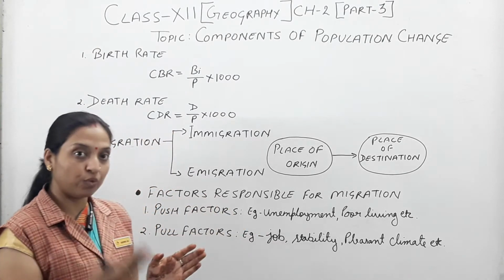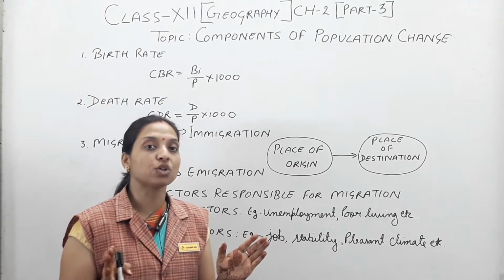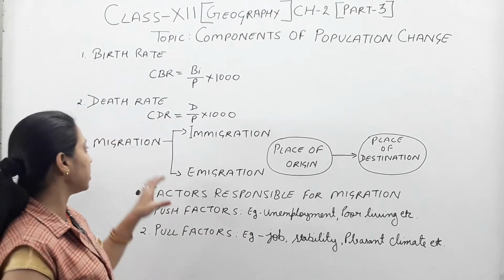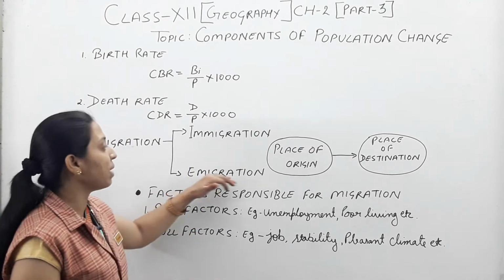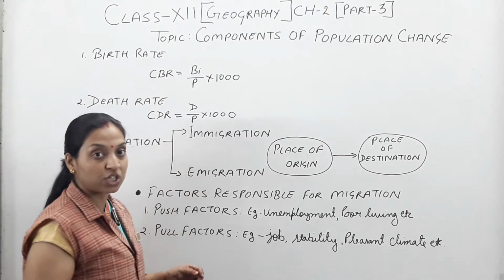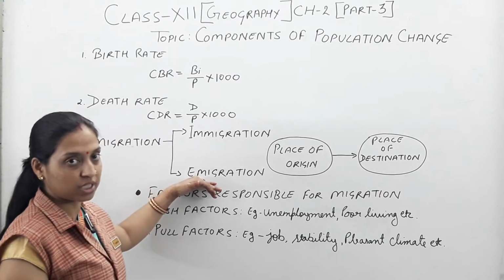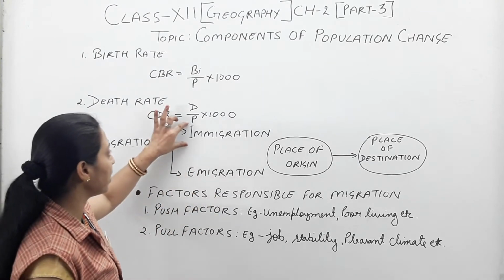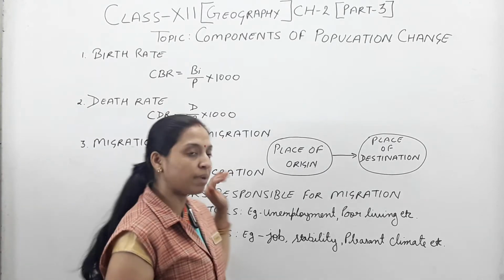According to that moving, migration is also divided into two types, because people's thought and concept for migration is different. Basically according to these different concepts, migration is divided into two types: first one is emigration and immigration. Students, don't be confused, here is mentioned I and here is E. Sometimes so many students get confused between both. So that's why I mention that one starts with the I word and the other starts with the E word, immigration and emigration.